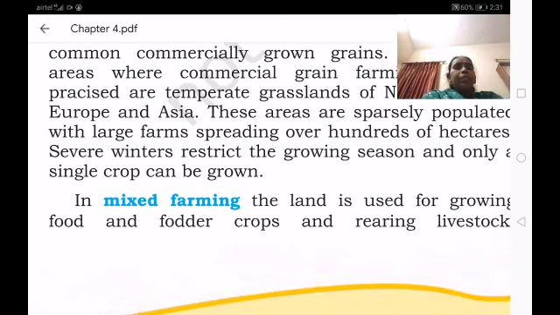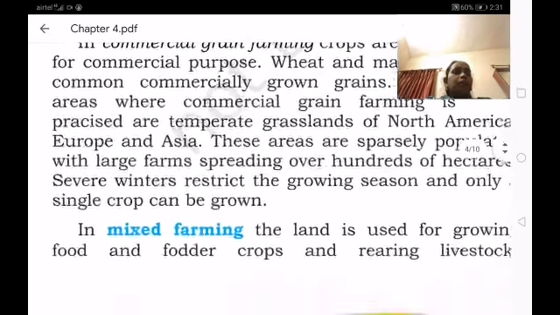In the previous class, we learned about commercial farms in agriculture. In commercial farms, they cultivate large land, over 100 acres. We have seen commercial farming of grains especially in places of Europe and Asia, and also North America.